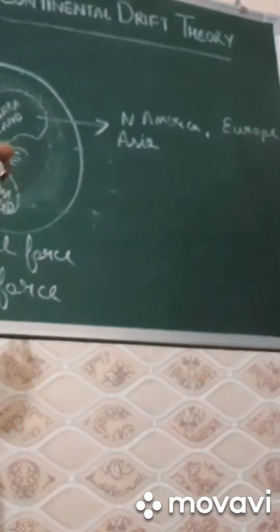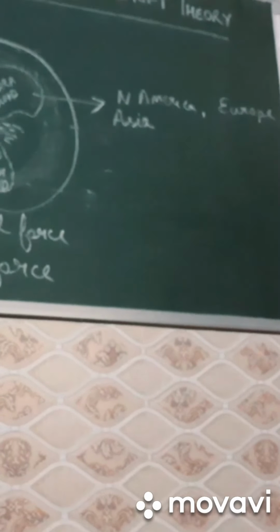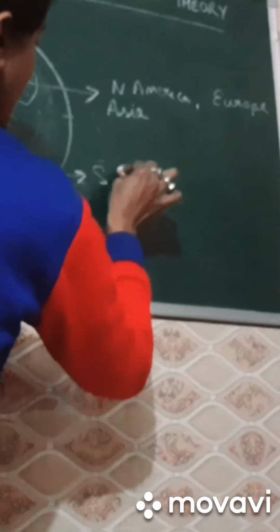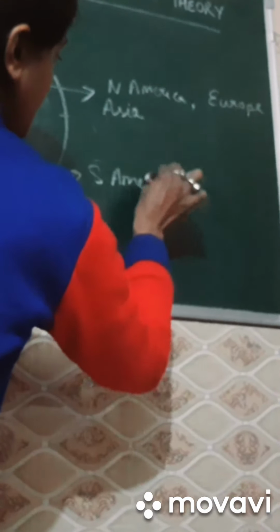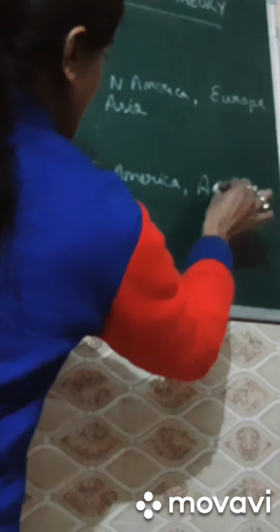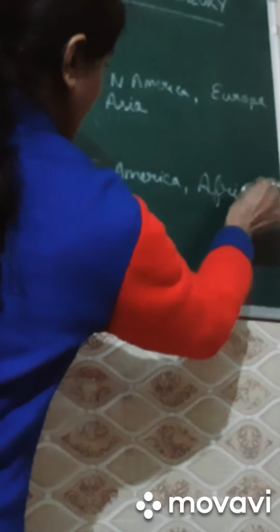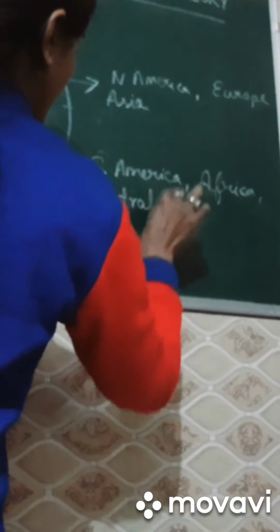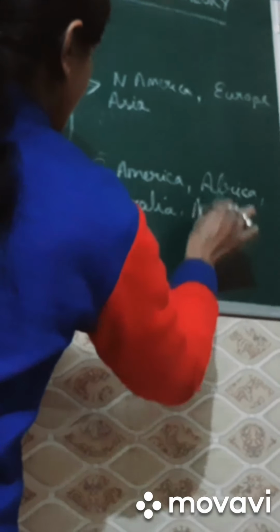Now, the continents formed from Gondwana land are South America, Africa, Australia, Antarctica.